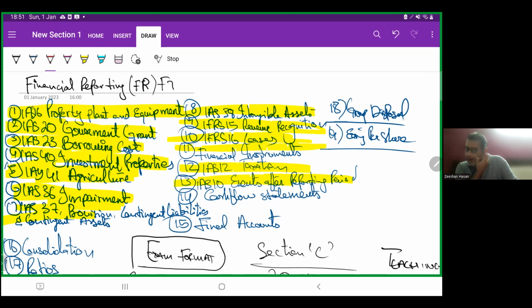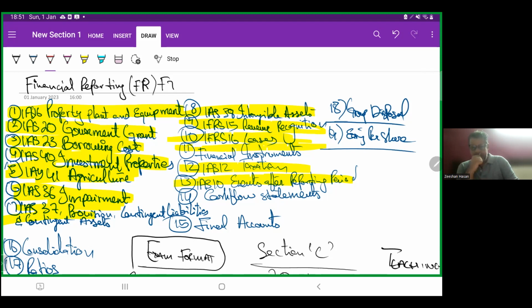Then we'll have IAS 38 Intangible Assets. What are intangible assets? How to recognize them? What are definite life intangible assets? What are indefinite life intangible assets? What is research cost? What is development cost? What is the treatment of each?